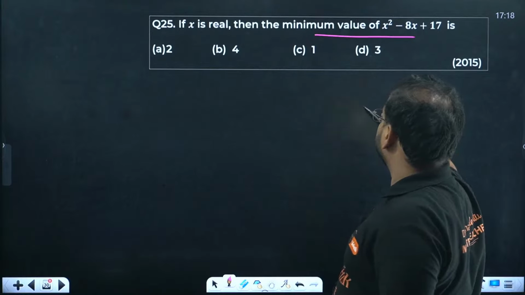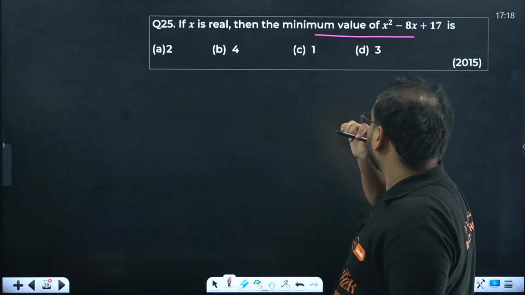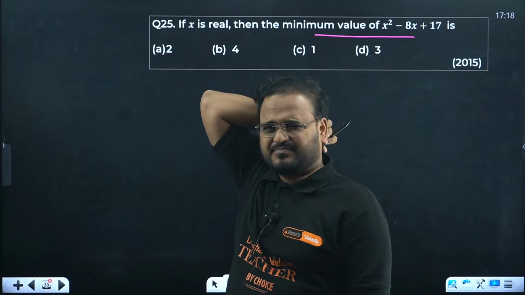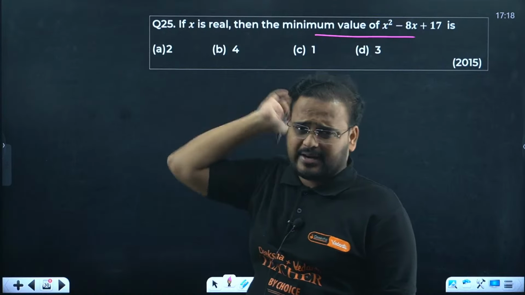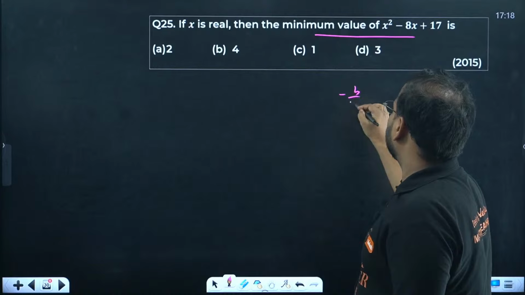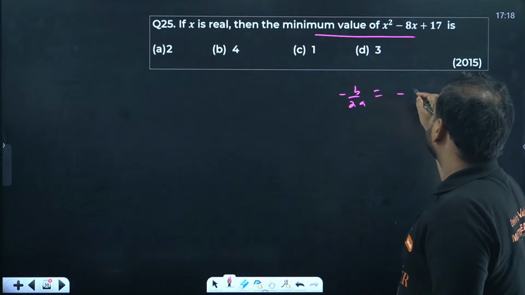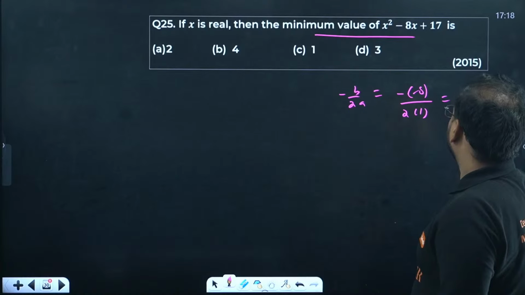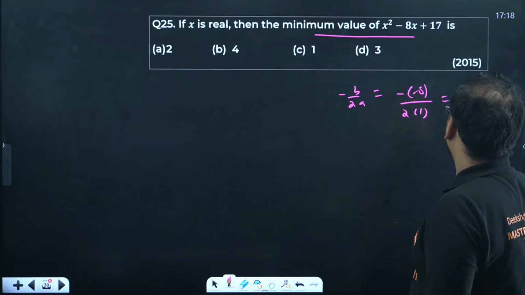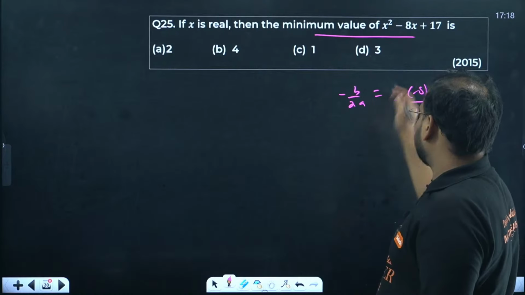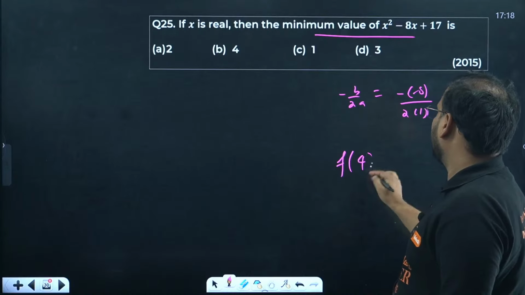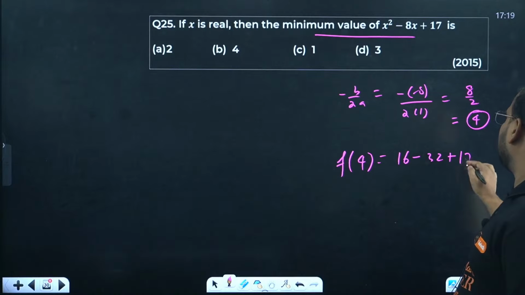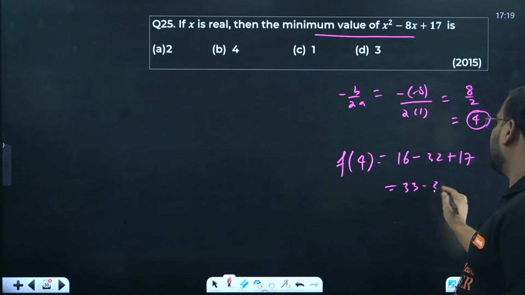Minimum value of this function. One way to solve this question is, this is a parabola, find the vertex. If somebody is doing that, also correct. Basically, find minus b by 2a value. So minus of minus 8 by 2 into 1, that becomes 8 by 2, how much is that? 4. So just find f of 4 and you get the answer as 16 minus 32 plus 17. 33 minus 32, the answer is 1.